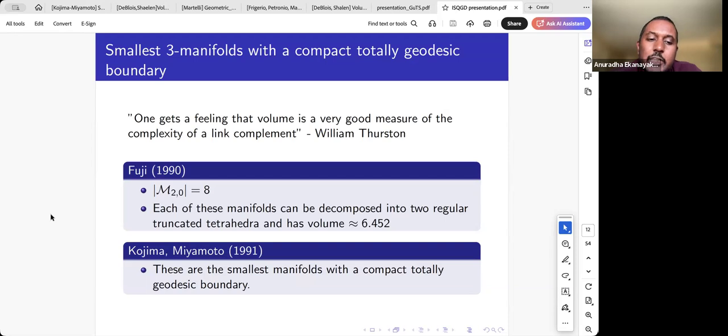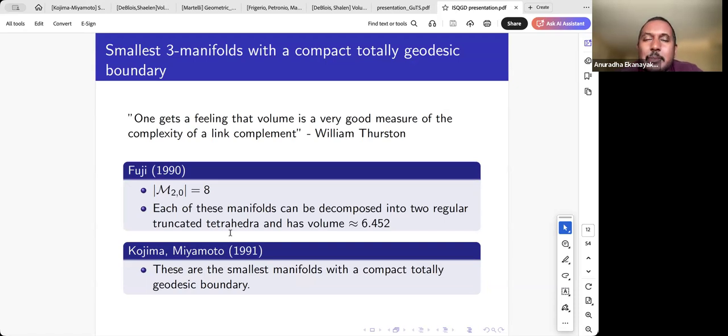And that's exactly what Fujii, Kojima, and Miyamoto did. Fujii classified all the manifolds in M of 2,0. M of 2,0 means the geodesic boundary of genus 2 and 0 cusps, so the manifolds are compact, and admit a triangulation by 2 tetrahedra. Fujii showed there are 8 non-isometric manifolds in this class, and each manifold has a volume around 6.45. And then later Kojima and Miyamoto showed that the ones in M of 2,0 are in fact the smallest hyperbolic 3-manifolds with a compact totally geodesic boundary. So this is the only known example of a minimum volume manifold with a compact totally geodesic boundary.